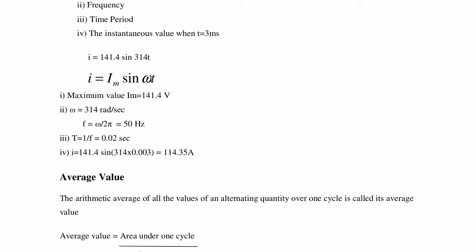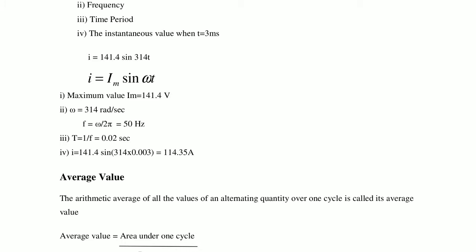So the total time period of this instantaneous equation or this waveform equation is 0.02 seconds, the frequency is 50 hertz, and the maximum value of current is 141.4 amps. Now they are asking, at 3 milliseconds, how much is the value of small i?